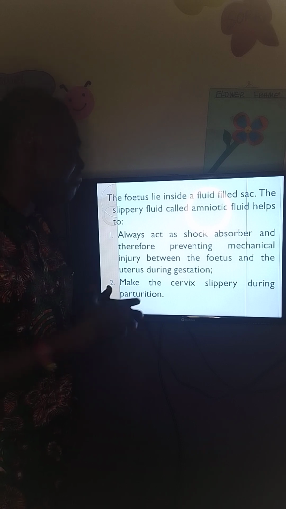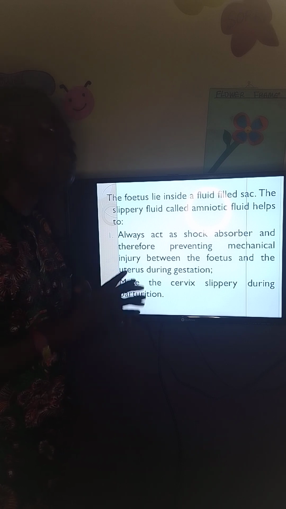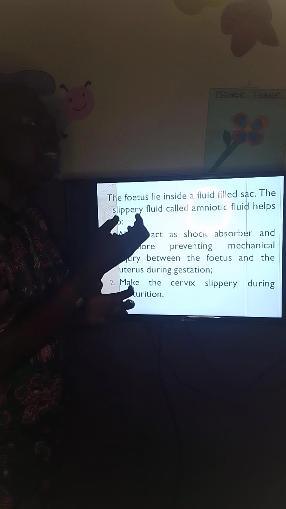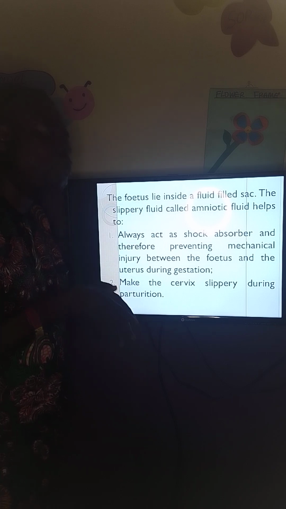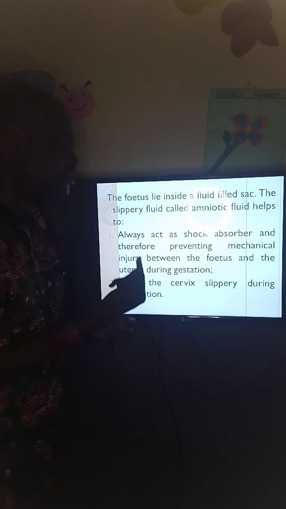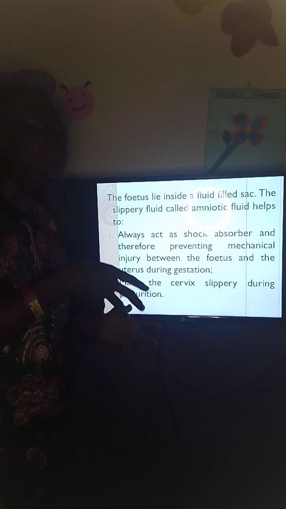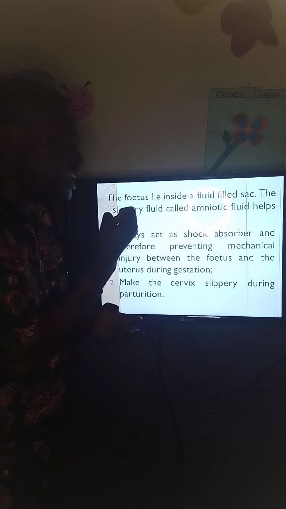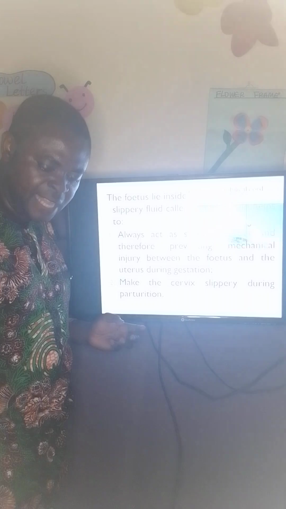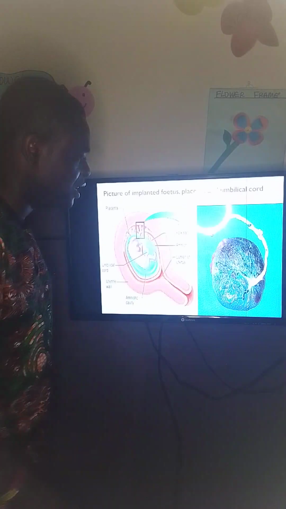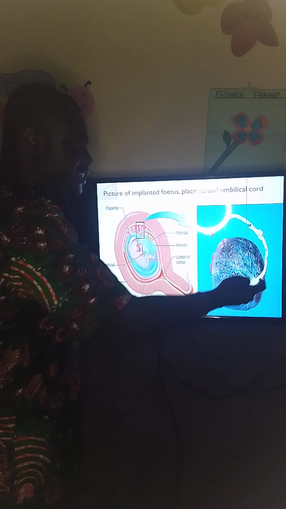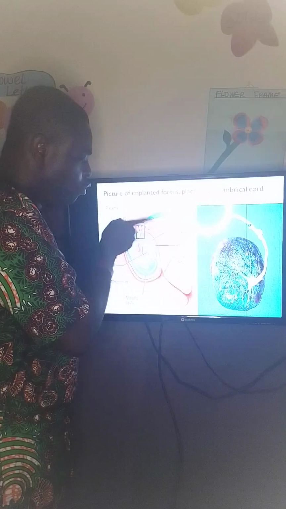Another function of the amniotic fluid is that when the child is about to be born, the amnion bursts. Then the water, which is slippery, comes down and makes the cervix slippery, so that the frictional force is prevented. The child can be born easily. So that is that. You can see all I've been talking about here. This is the placenta. This is the umbilical cord. This is the womb, the uterus.